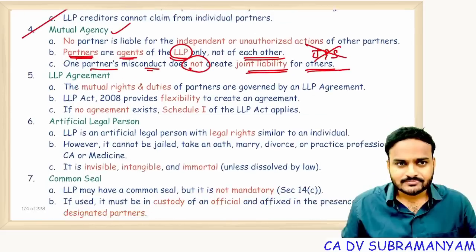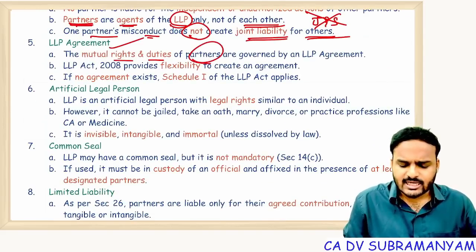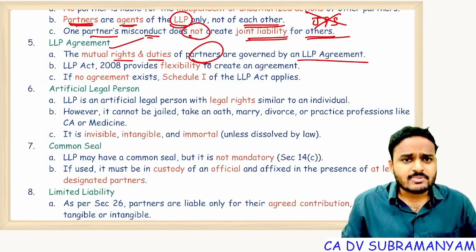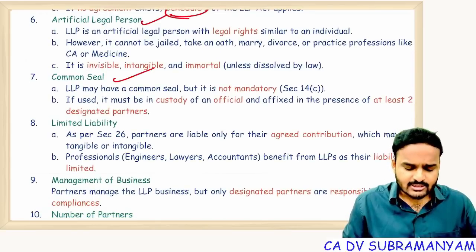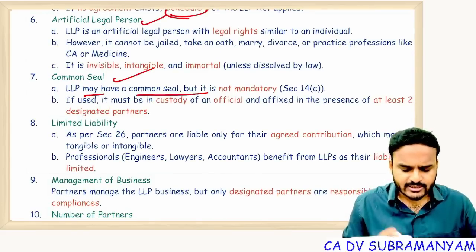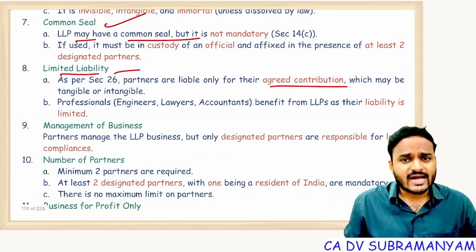Important point. Next one, LLP agreement, rights and duties of partners. LLP is governed by LLP agreement. If LLP agreement is silent, then follow Schedule 1. Okay, now artificial legal person, correct. Common seal: LLP may have a common seal, not mandatory. Limited liability, yes, partners' liability is limited to the extent of their agreed contribution.